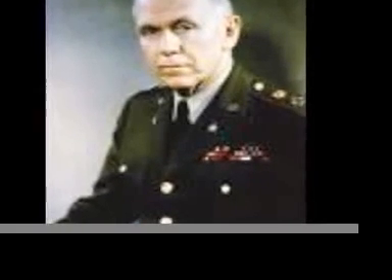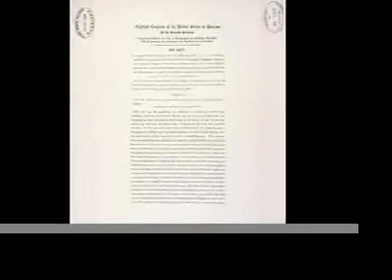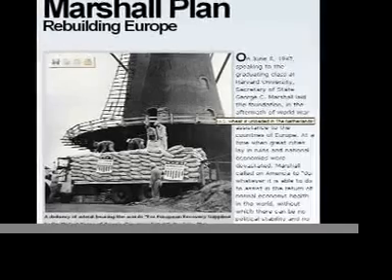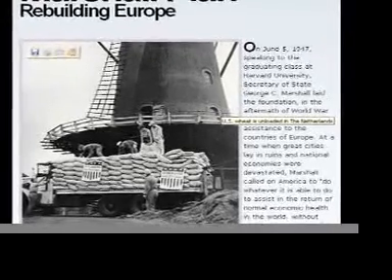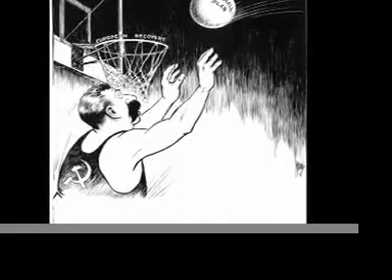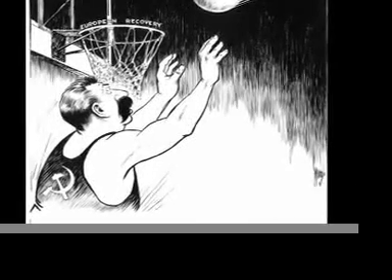In 1947, America came up with the Marshall Plan. This plan was launched by the US to provide economic aid for the reconstruction of Europe. One can say that this was a generous move by the US. However, the Soviet Union saw it as a move to make European countries dependent on the US, because it allowed America to influence the spread into Europe and make countries not accept the Soviet system.